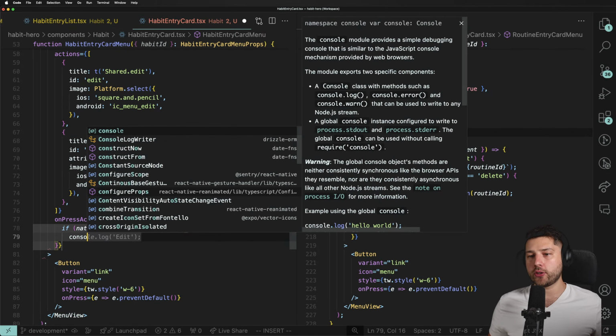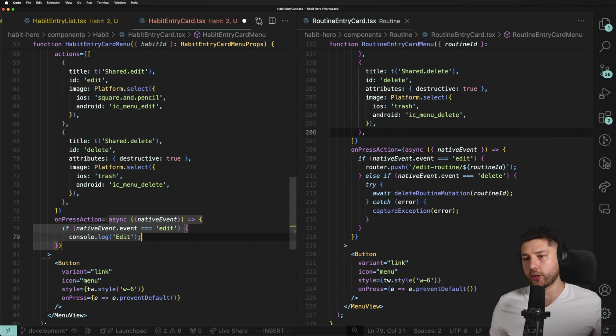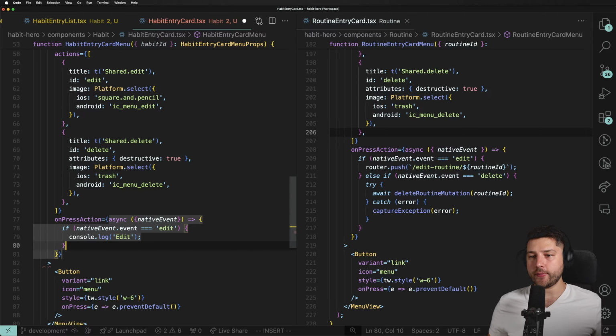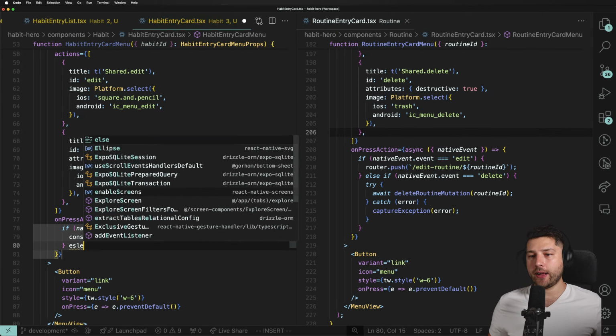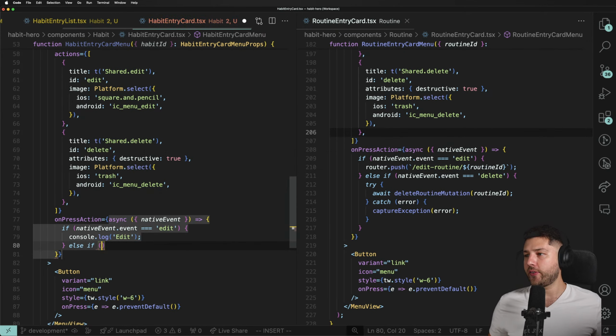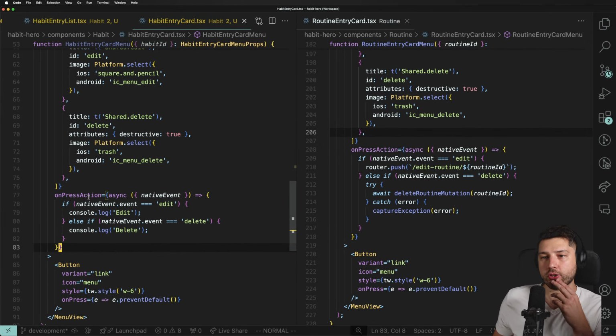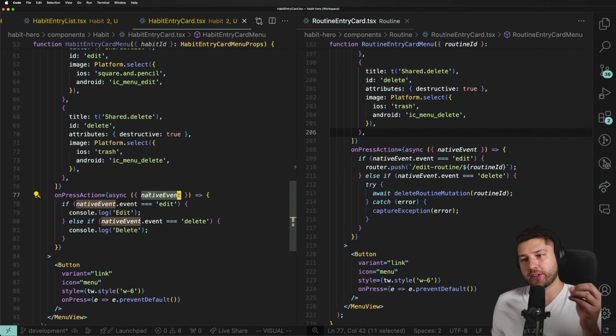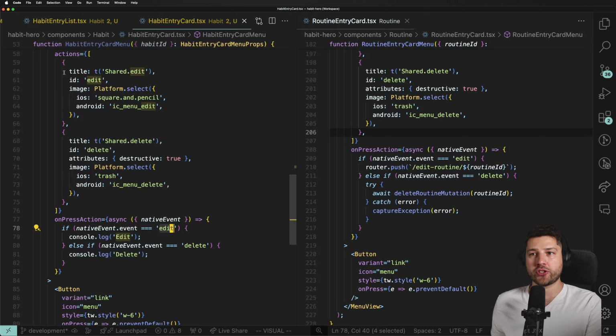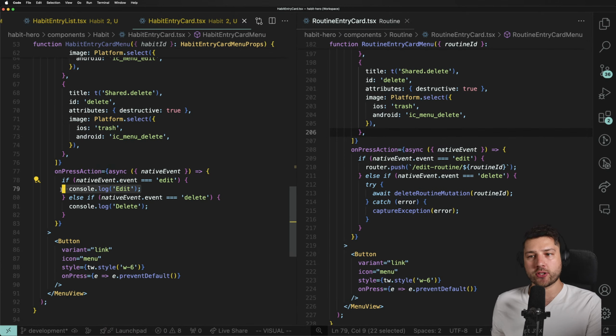We're going to do console.log edit. We're not going to do the mutation now. And then let me see. There you go. Else, if nativeEvent.event equals delete, we're going to console.log delete, right? So on press of any action, we receive the native event. If that event is equal to ID, which is this ID property over here and this ID property over here, if it's edit, we console.log edit. If it's delete, we console.log delete.